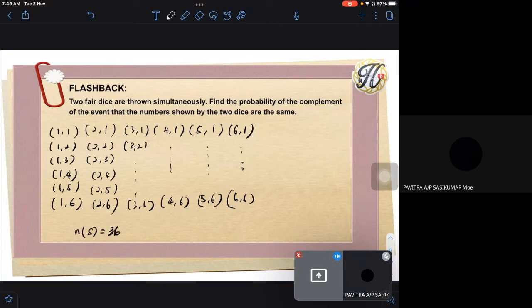Jumlah semua possible outcome ada 36 because these are two dice. Okay? So now the probability is the complement of the event that the numbers shown by the two dice are the same. So which ones from here, the 36 possible outcomes, are the same number?